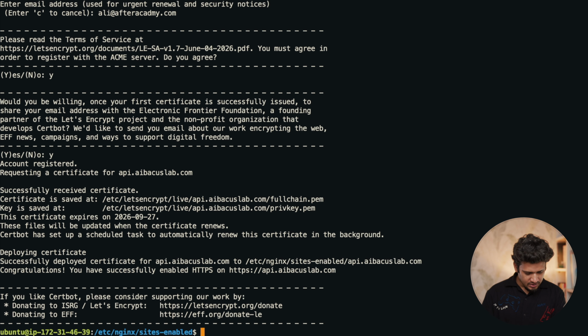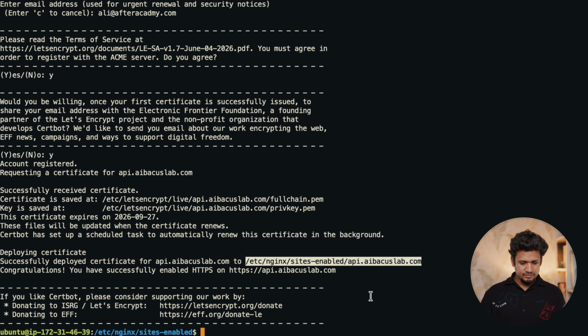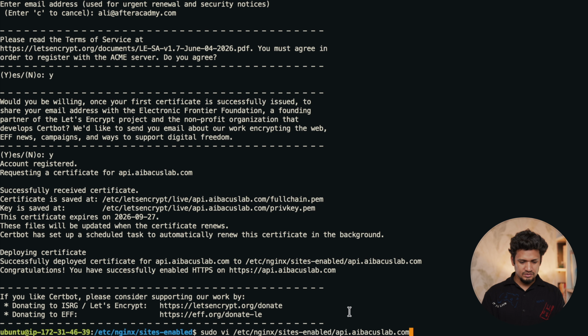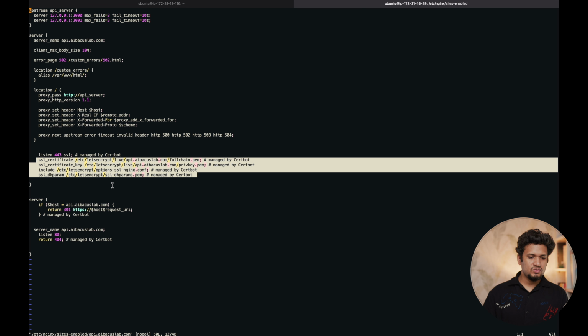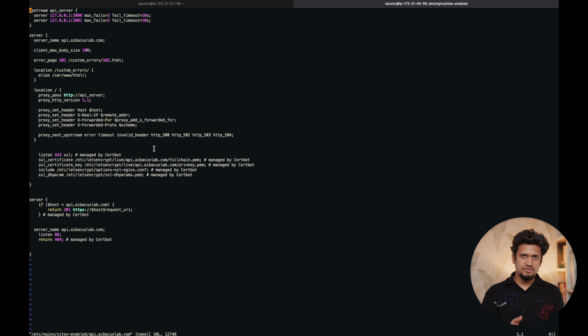And the certificate has been deployed. If I go and see the Abacus Lab configuration file with sudo vi, we will see that it has added SSL configuration by Certbot. So it went on to download the certificate and also attach those certificate configurations to your configuration file.